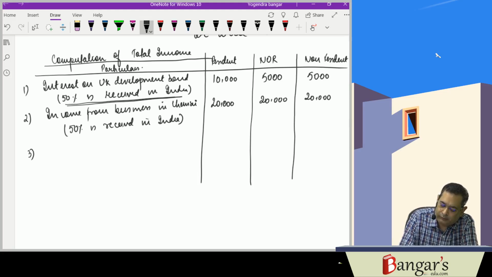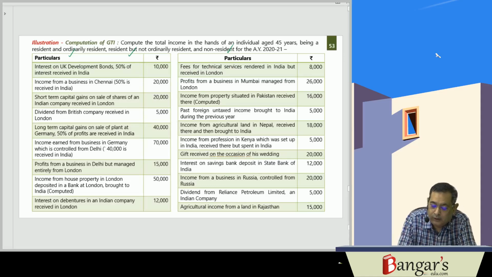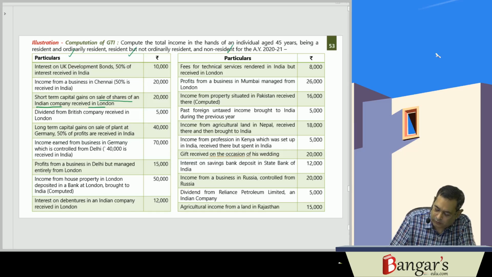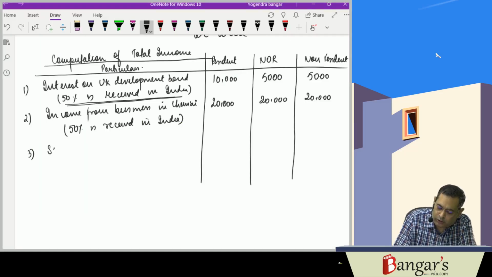Number 3 is short-term capital gain on sale of shares of an Indian company. Now, it is a sale of shares of an Indian company, which is received in London. Since the capital asset transferred is shares of an Indian company, income is regarded as deemed to accrue or arise in India, and it will be taxable in all the three cases.